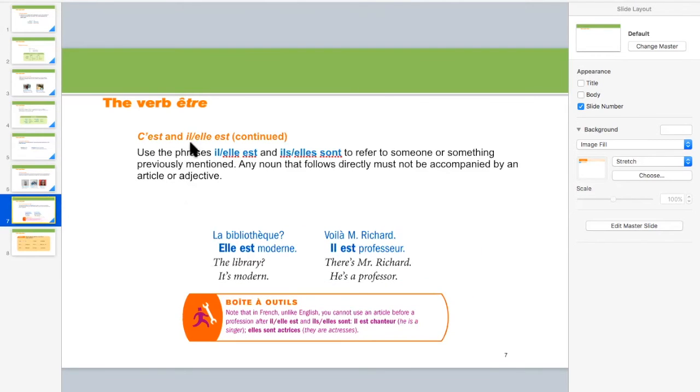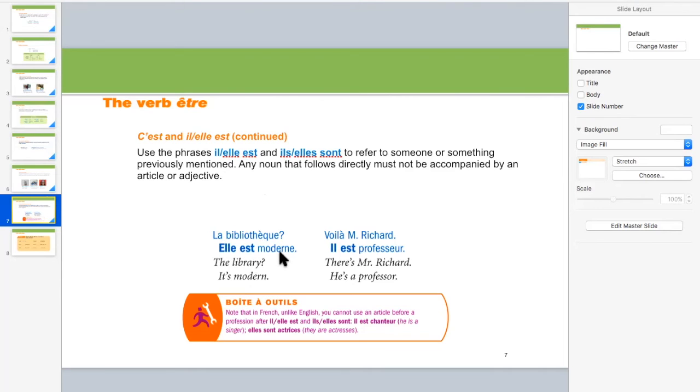Now, how will we use il or elle? The phrases il, elle, ils, elles refer to someone or something previously mentioned in a sentence. Any noun that follows directly must not be accompanied by an article or adjective. Let's look at this in detail. For example, here the sentence says la bibliothèque, which means the library. So the person is asking how is the library? So elle here is referring to the library.